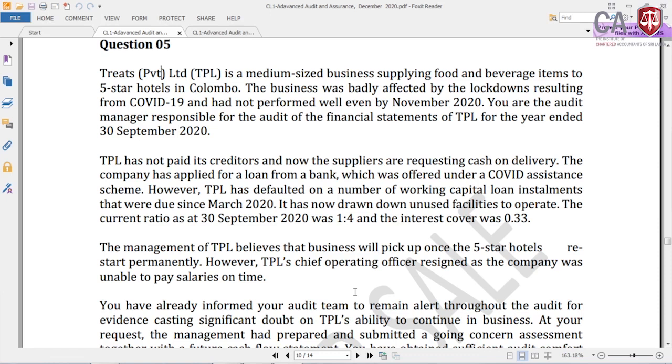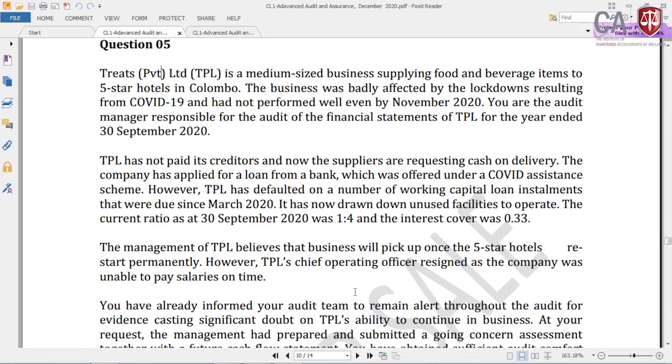Trace Private Limited is a medium-sized business supplying food and beverage items to 5-star hotels in Colombo. The business was badly affected by the lockdown resulting from COVID-19 and had not performed well even by November 2020. You are the audit manager responsible for the audit of the financial statements of TPL for the year ended 30th September. So that first paragraph is out, because the first paragraph doesn't carry any indicators towards the going concern.